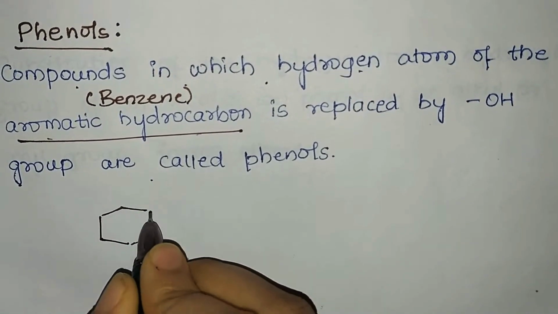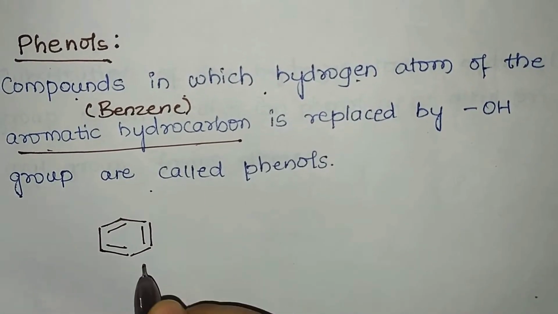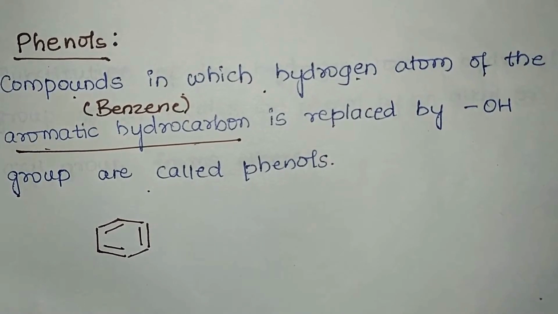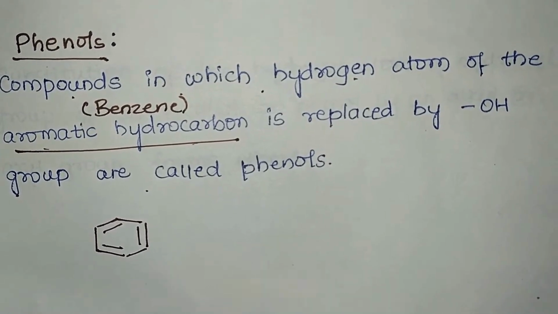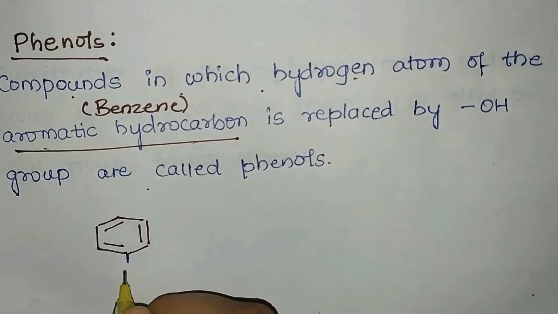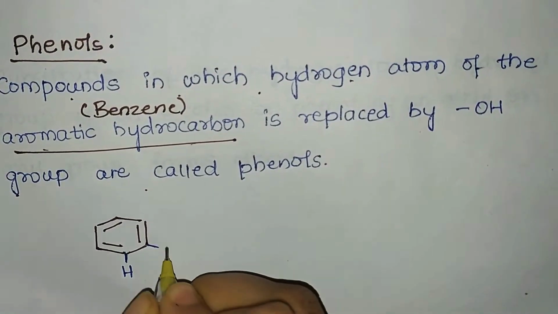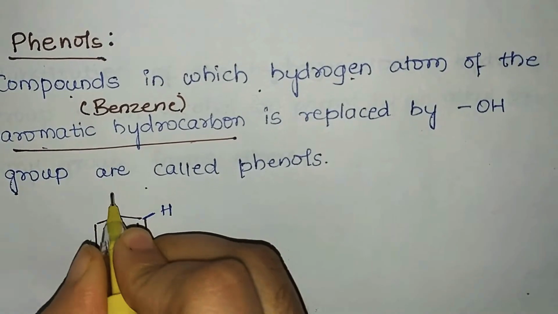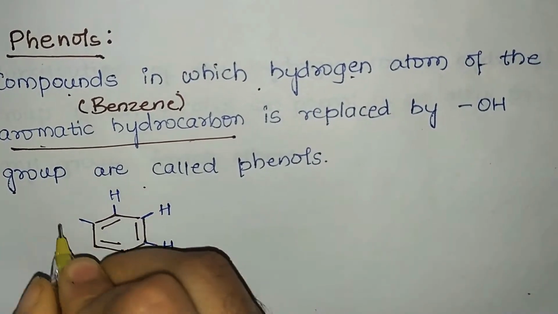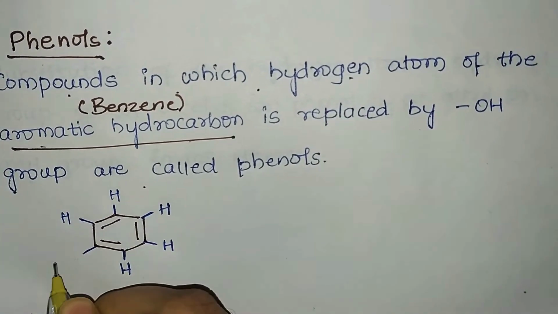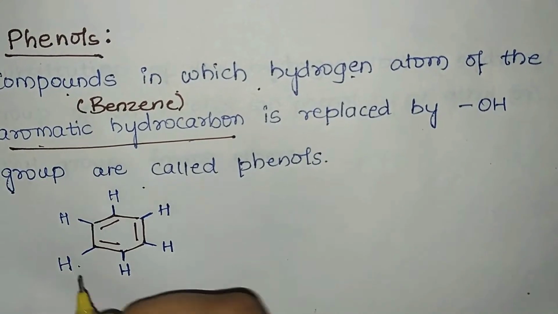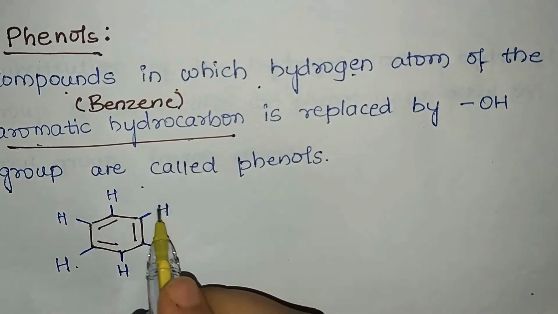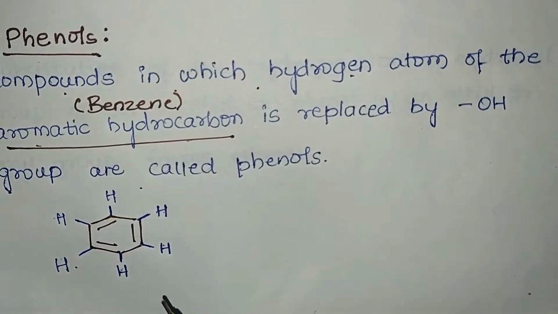So we'll write benzene. Benzene has how many carbon atoms? 6 carbon atoms and 6 hydrogens. C6H6 is the formula for benzene. This is a bond line formula. We don't represent the hydrogen atoms, but each carbon is associated with a hydrogen atom. You have to remember this. So in benzene, what is the formula? C6H6. It has 6 hydrogen atoms, and each hydrogen atom is present on each carbon atom.